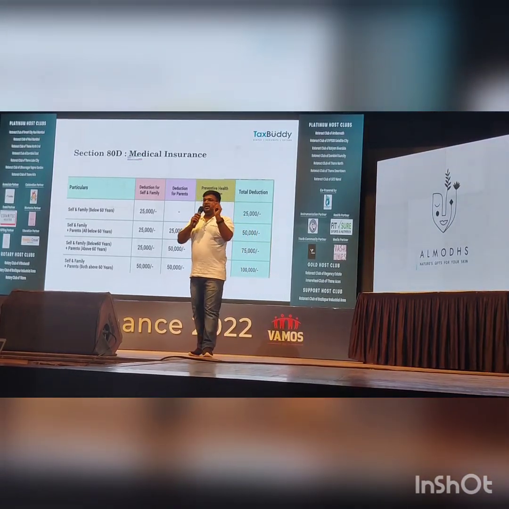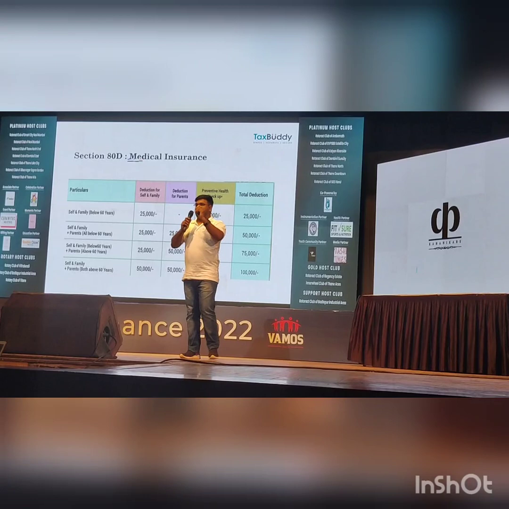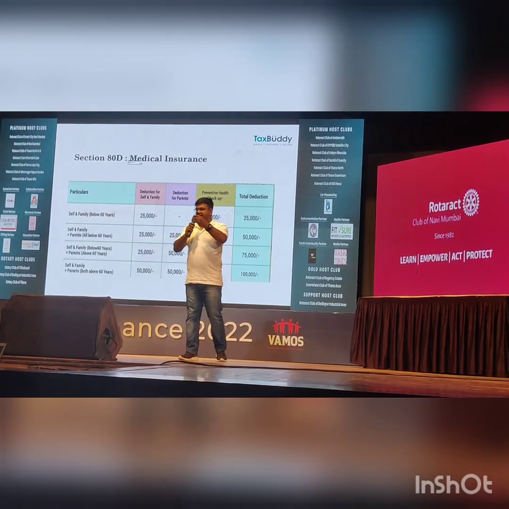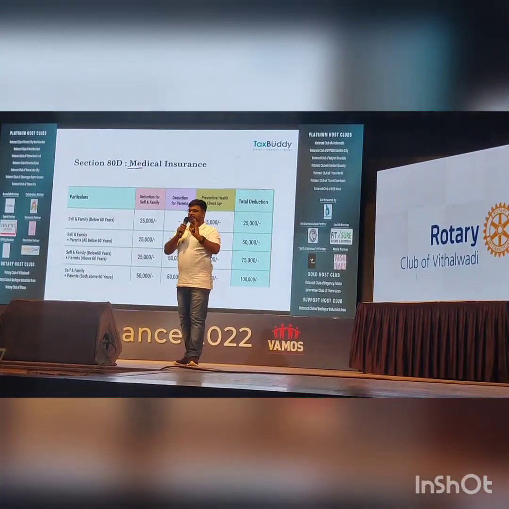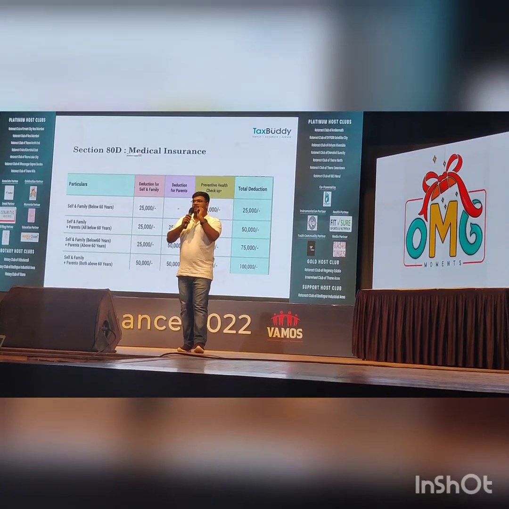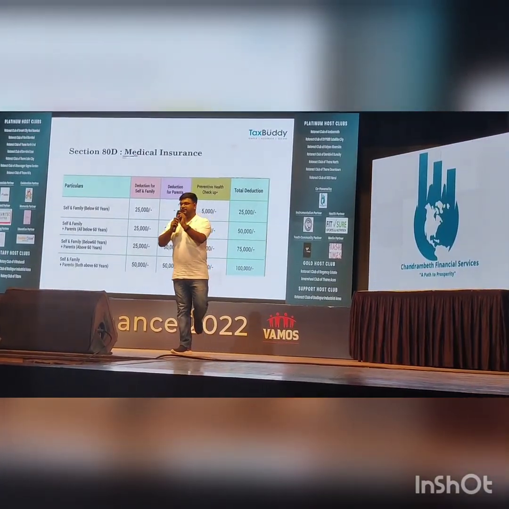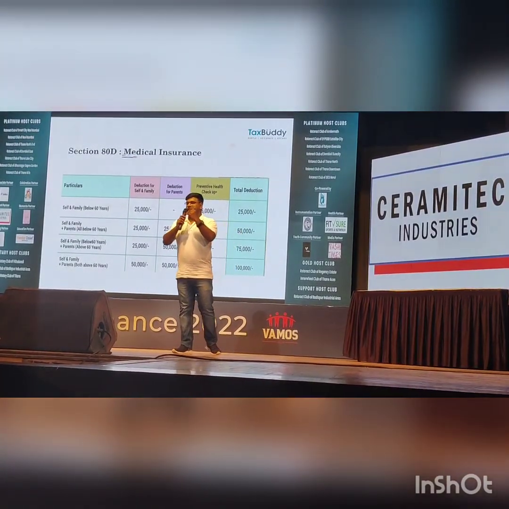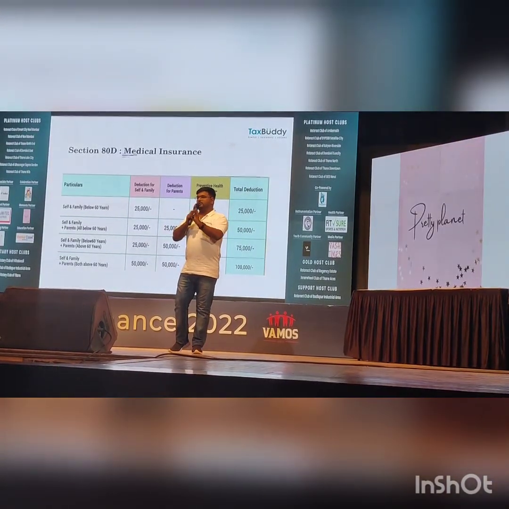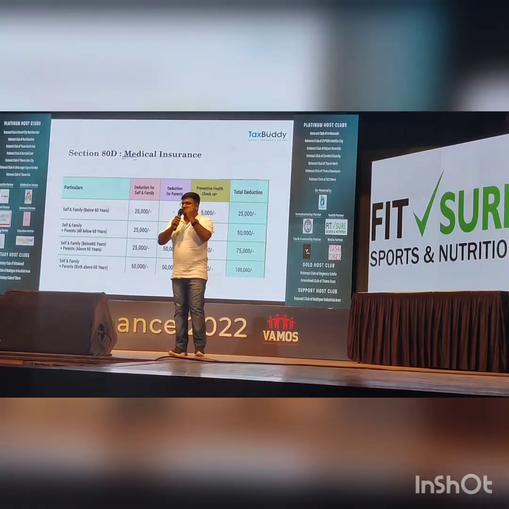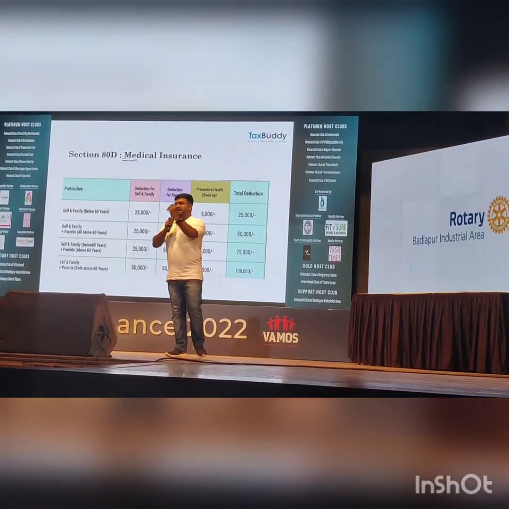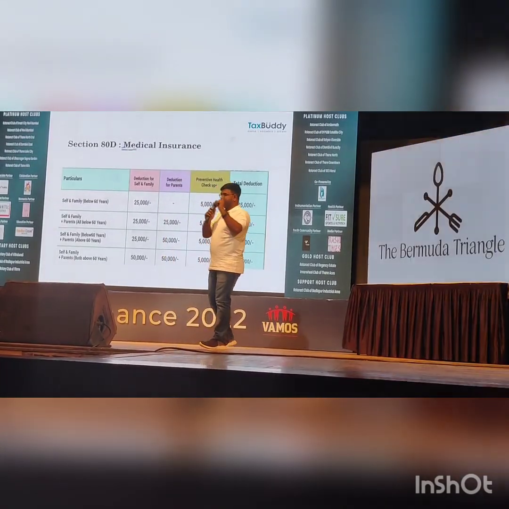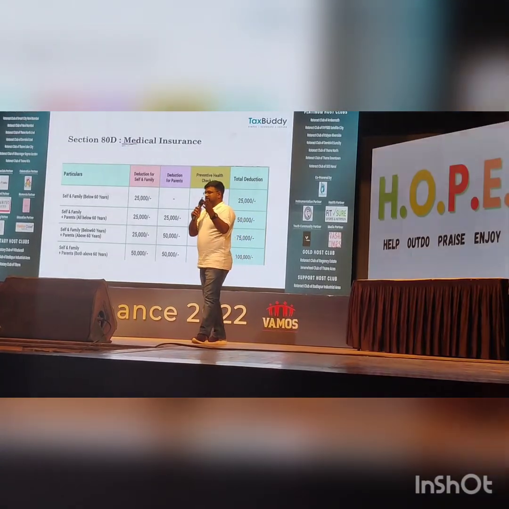Term insurance is where you take a certain amount of coverage on your life. If anything happens to your life, then a certain amount will go to the family members whom you name, and the premium is very low, so that you can at least cover your life. Anything happens to you, your family members will get something. The ideal thing is to have at least 10 to 15 times your annual salary as life cover. So if something happens to you at the age of 20, 25, 26, 28, their financial needs can be handled. This is the very first thing you have to do whenever you start earning.